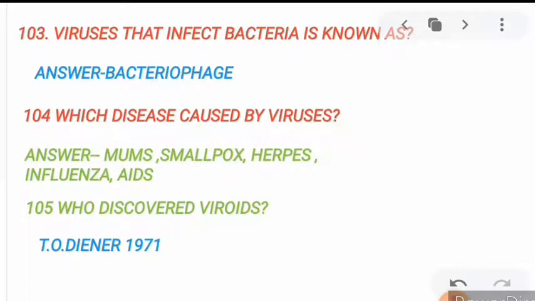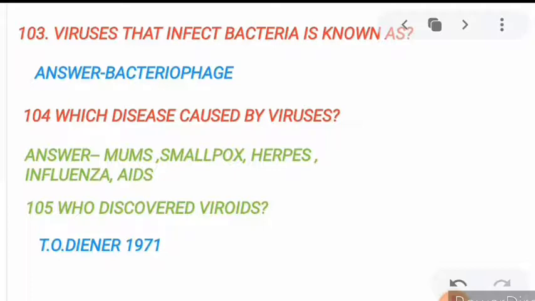Next, which disease is caused by viruses? Many diseases, but in your NCERT book it is written 5 diseases. So I also show you the 5 diseases. First of all, it is mumps. Sorry, it is a spelling mistake. Mumps. Then it is smallpox, herpes, influenza, and also AIDS.